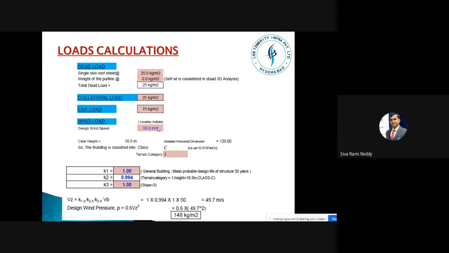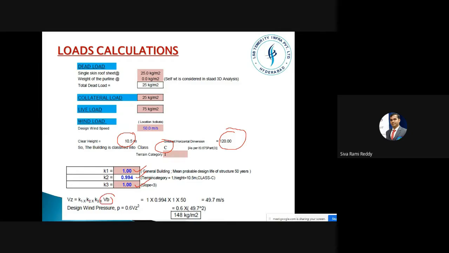Now we know this wind pressure, and the clear height of this structure is also known to us, which is 10.5, and the total length of the building is 120, and this comes under class C. From this we get the factors K1, K2, K3.